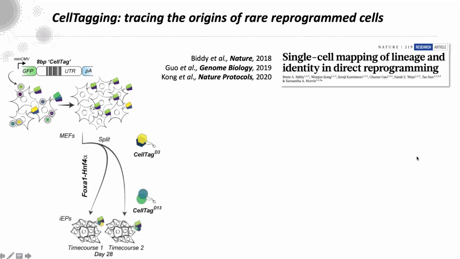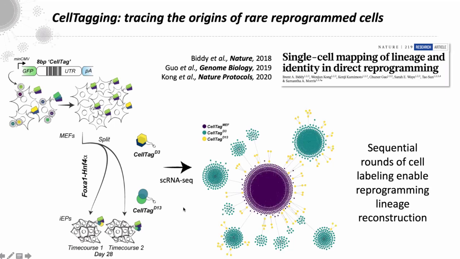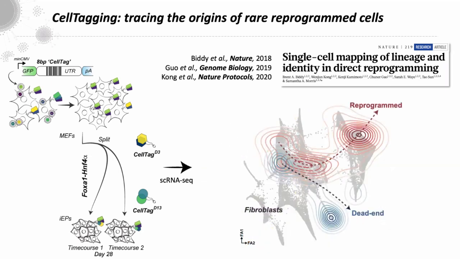Basically cell tagging is based on the introduction of random barcodes into cells. They're heritable, they're expressed within the transcriptome, so they're picked up in parallel with the rest of the single cell transcriptome. And going through sequential rounds of cell tagging and periodic sequencing, we can build these rather rudimentary lineage trees of the reprogramming process. But that's really taught us a lot more about the biology of this process.